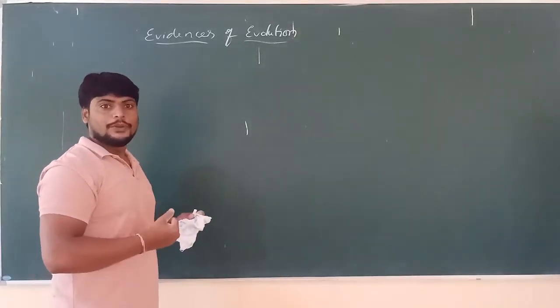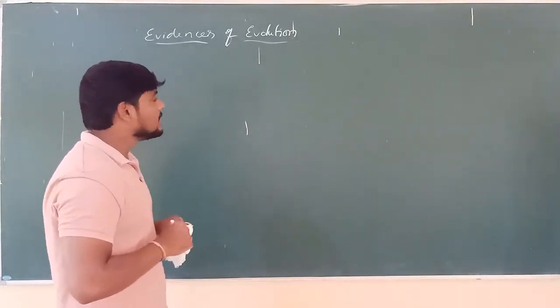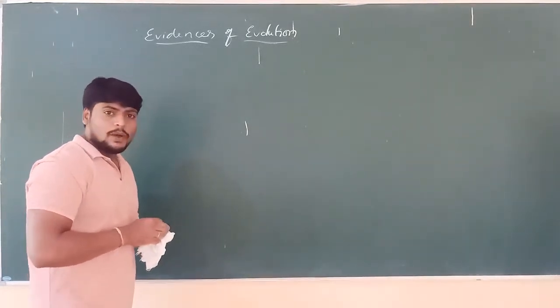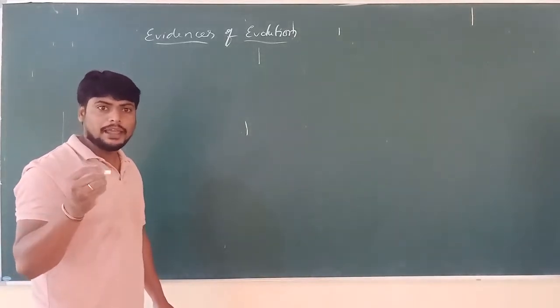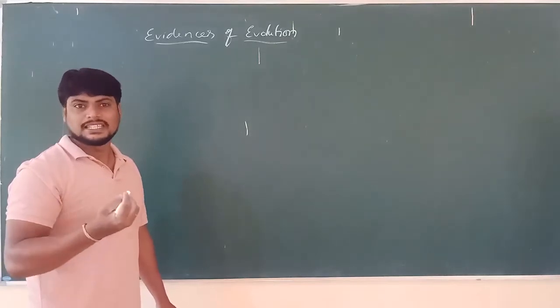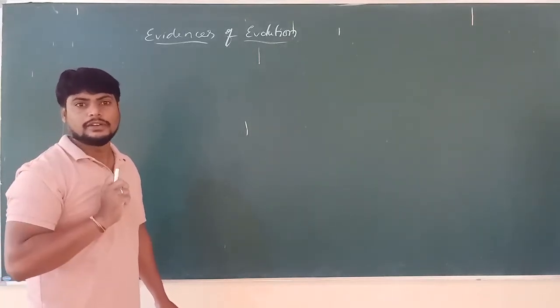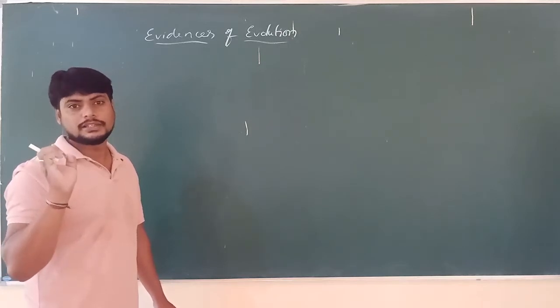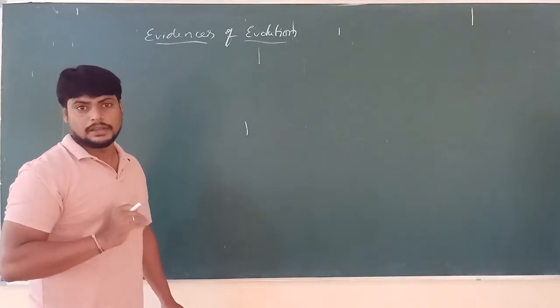How do we come to know? What evidences do we have? That is what we are going to discuss under evidences of evolution. As we know, there are the organisms existing at present and there are fossils. What is a fossil? The traces of dead organisms, of plants and animals.